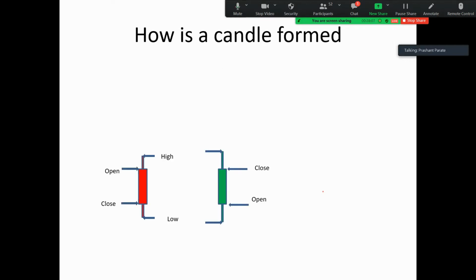Let us see how a candle is formed. The data which is provided by exchanges starts when trading begins, 9:15 being the standard start time for Indian markets. We can see different time frames: 5-minute, 15-minute, hourly, daily chart, weekly, monthly, and smaller time frames also. The first price which is opened is called the open, and it is recorded on the chart as the opening price. From there, if